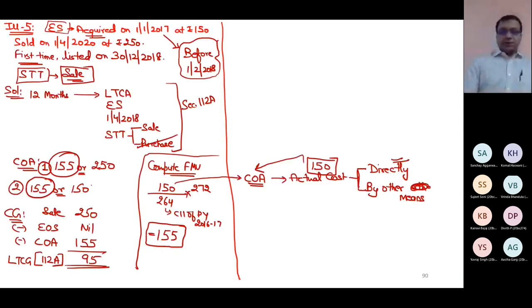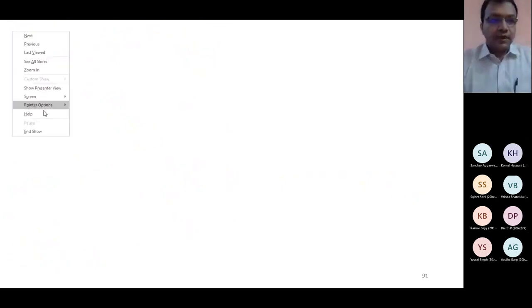Okay, I hope the screen is visible. Sixth illustration.